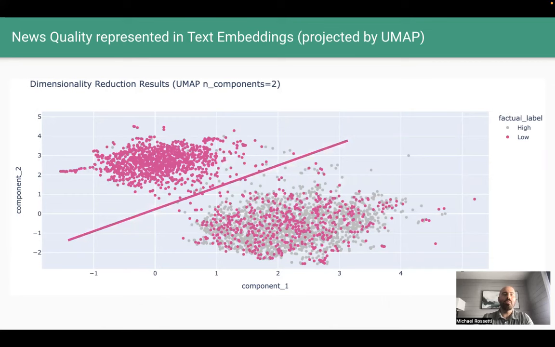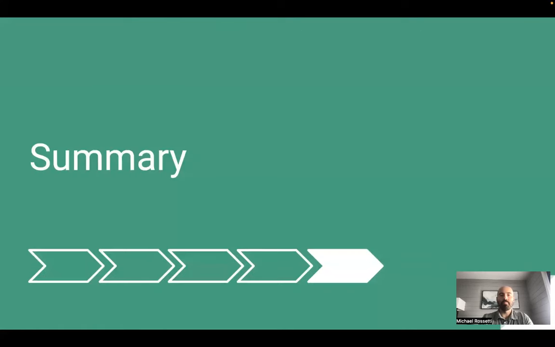The concentration of users in the top left share low quality news, and while the concentration of users in the bottom right mostly share high quality news, there are a number of low quality users mixed in. This may help explain the relatively lower classification performance for news quality, but we also remember that when this data is represented in higher dimensions, it may be more able to linearly separate these 2 groups.